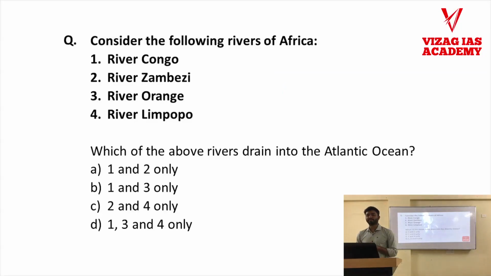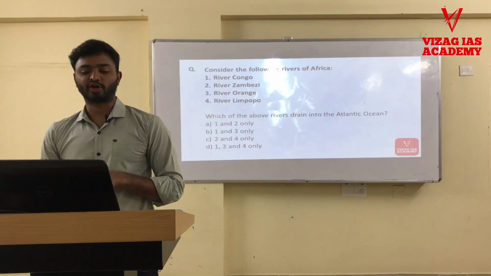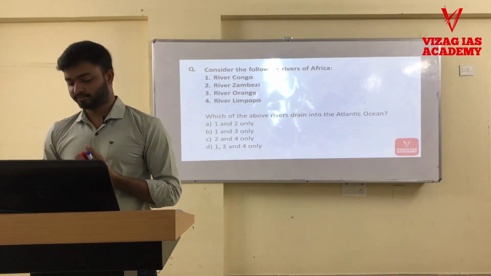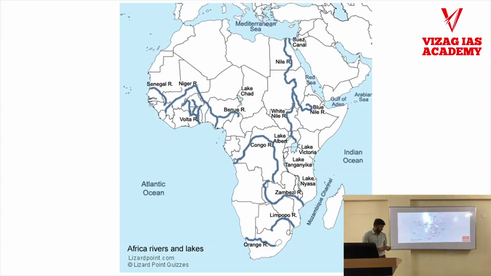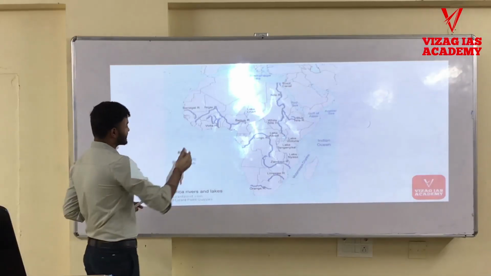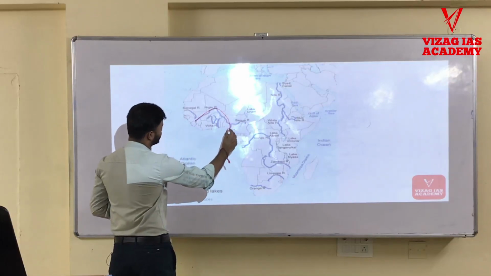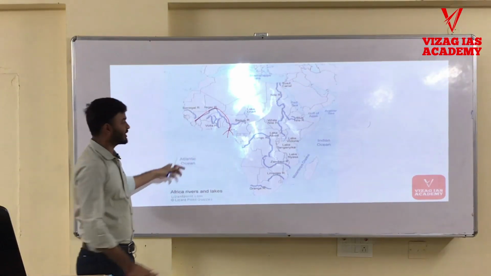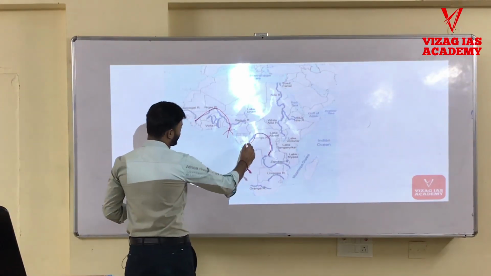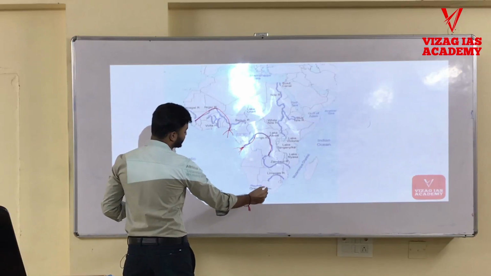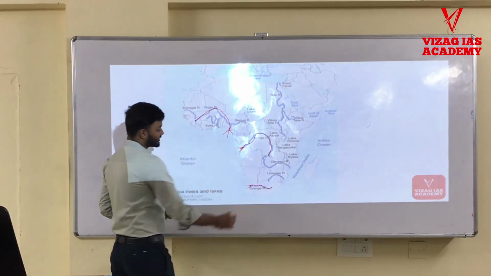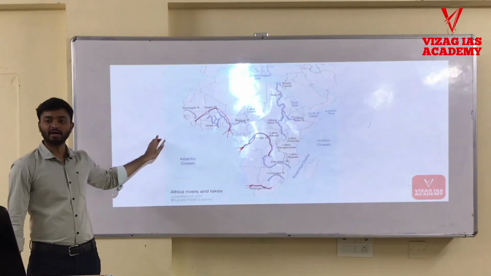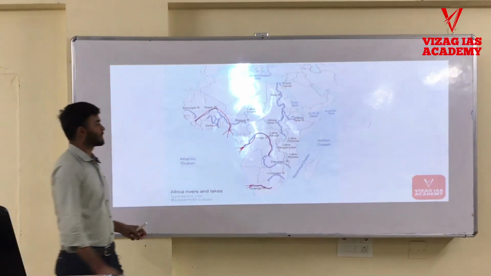Okay, consider the following rivers of the African continent: River Congo, River Zambezi, River Orange, and River Limpopo. Now these are the African rivers. So this is the river Niger. It is flowing towards Atlantic Ocean. Okay, this is the river Congo. Again, this is flowing into Atlantic Ocean. This is the Orange River. Okay, so these are the major rivers of Africa which are flowing into the Atlantic Ocean.